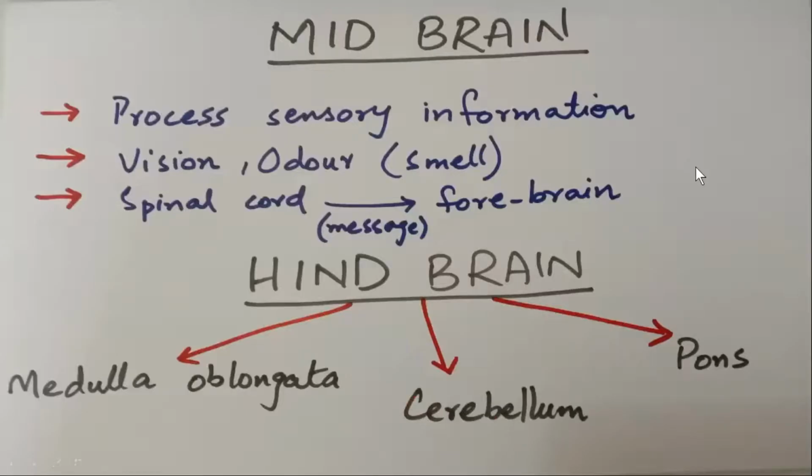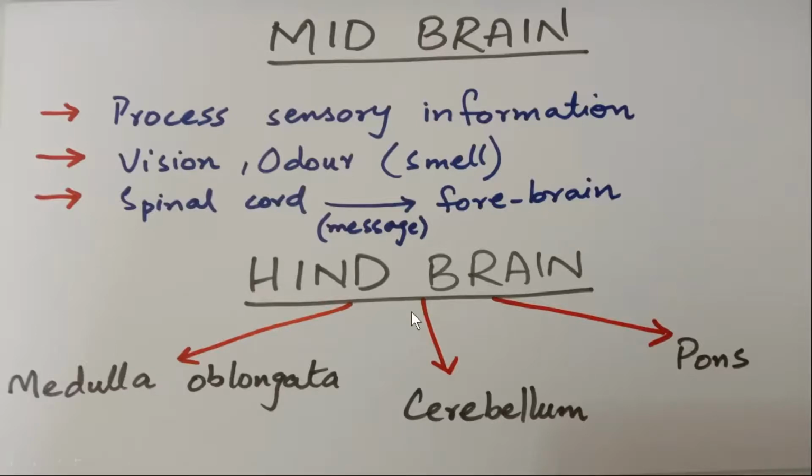Now the midbrain. Our midbrain is smaller in size and it is responsible for the processing of sensory information. Again, our vision, we can see, and the images that are formed are processed because of the presence of the midbrain, right? Then odor, we can smell, we can sense the smell because of this part of the brain. Basically, the midbrain is responsible for transporting the messages from the spinal cord to the forebrain.